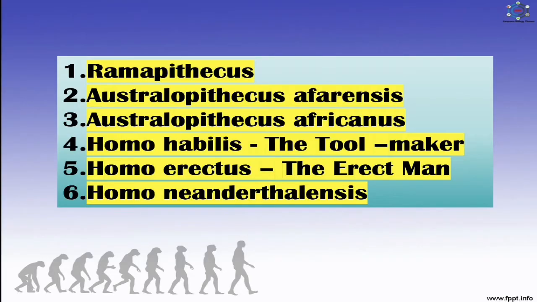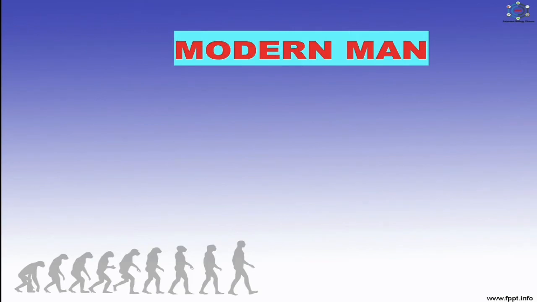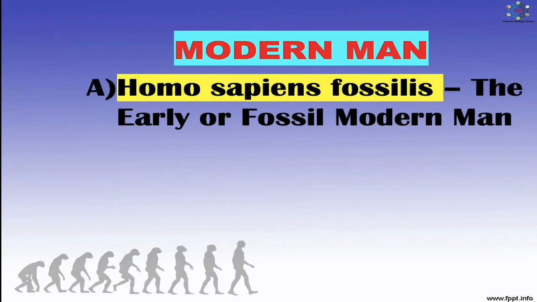Then here you can see now modern man. If we talk about modern man, where and how modern man originated is not clear. The early or fossil modern man is called Cro-Magnon man, that means Homo sapiens fossilis. He is the extant representative of the present day living modern man, that is Homo sapiens sapiens. So first one, that is Homo sapiens fossilis, the early or fossil modern man.